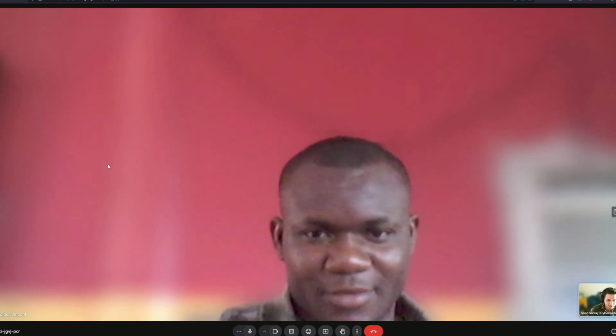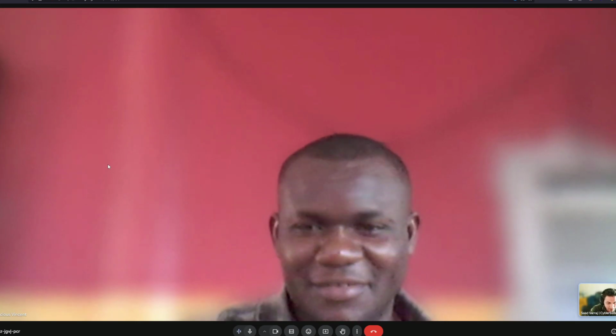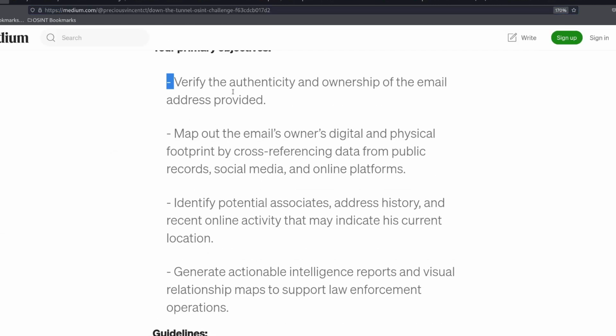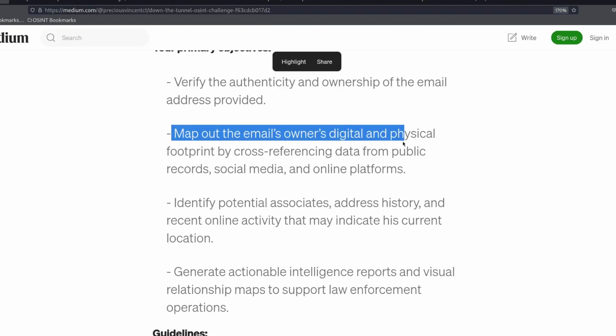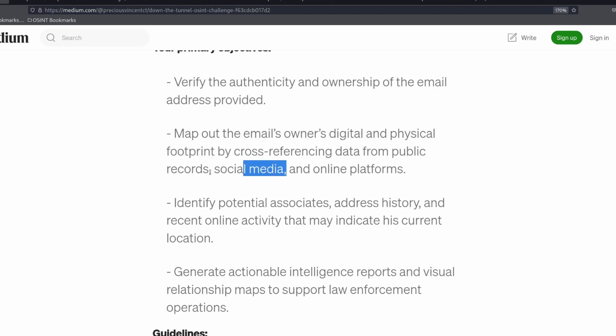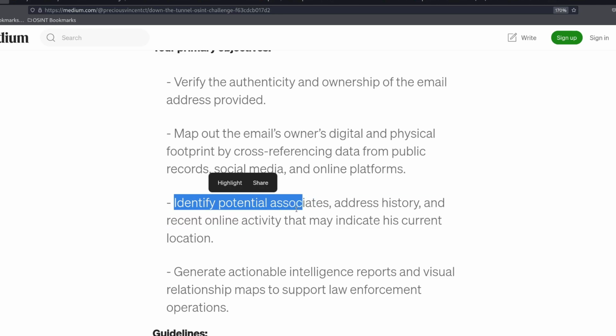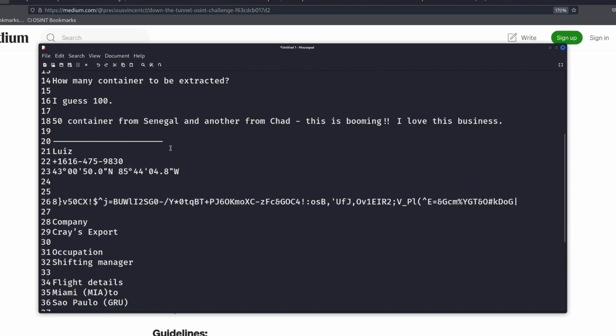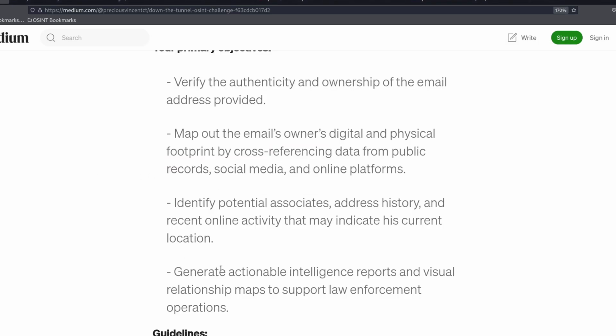So Precious, you can help me with this challenge for now. I've gathered information, but I don't know, did I solve the challenge, or is there something more? Now I have verified the email, and I've got his digital footprint, like his social media accounts, etc. And then you said identify associates and address history. We know that he was in Brazil at this place, and that he's going to visit his family to this place, and he wants to go to Senegal and Chad to get some containers. And then we need to generate a report.